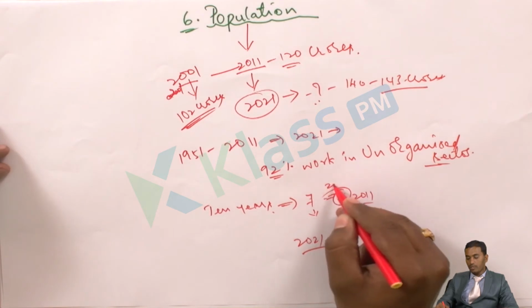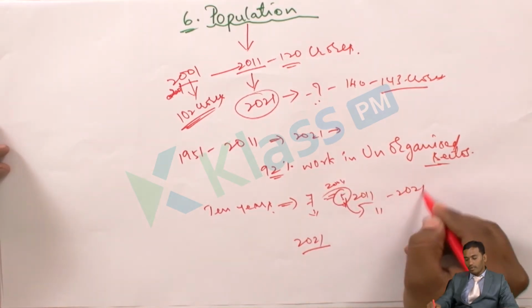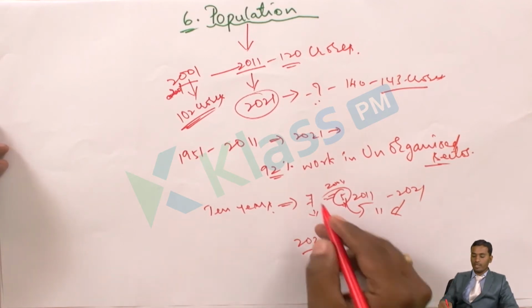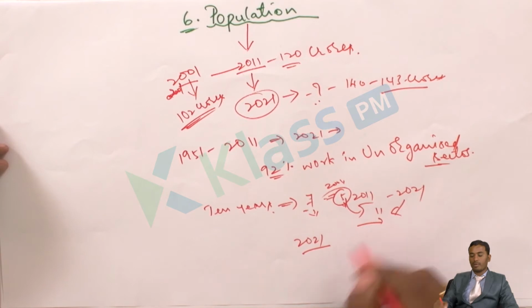That means before that the family had only 5 members in 2011. By 2021, the same family has 11 members. That means 6 members have increased, like 3 couples as well as 3 children. Like this, the number will be increasing and decreasing. Here the number has decreased, and here again the number has increased.